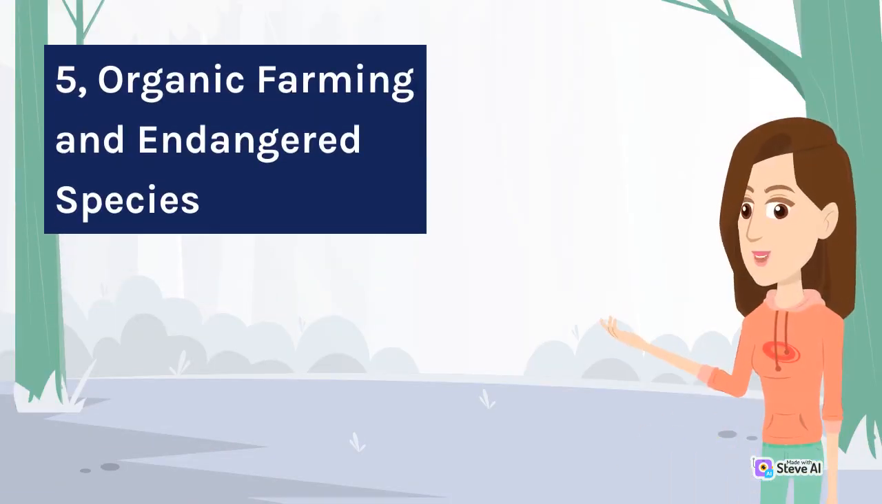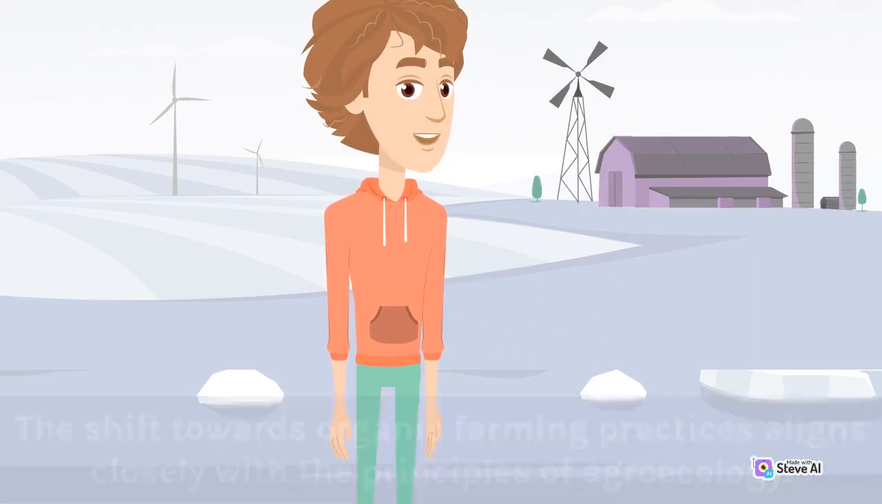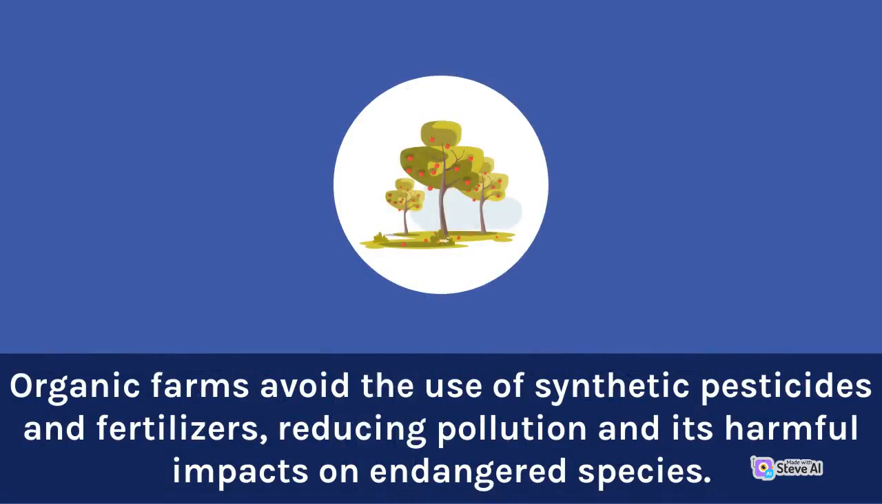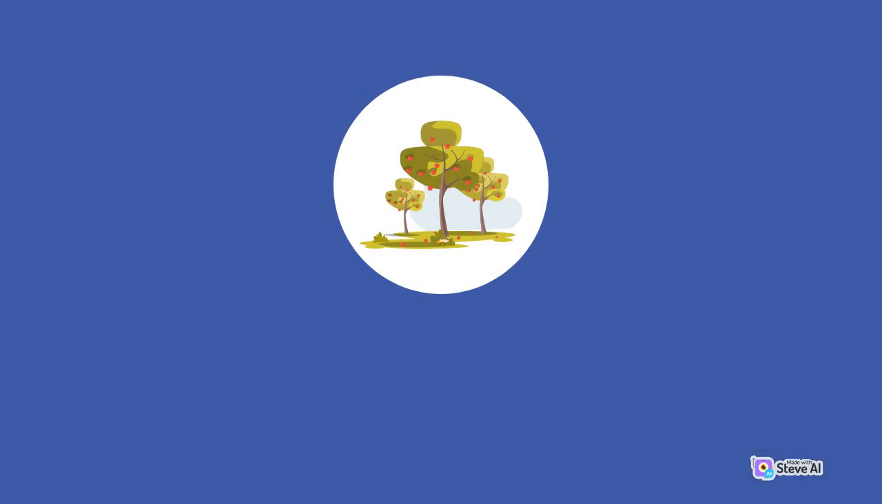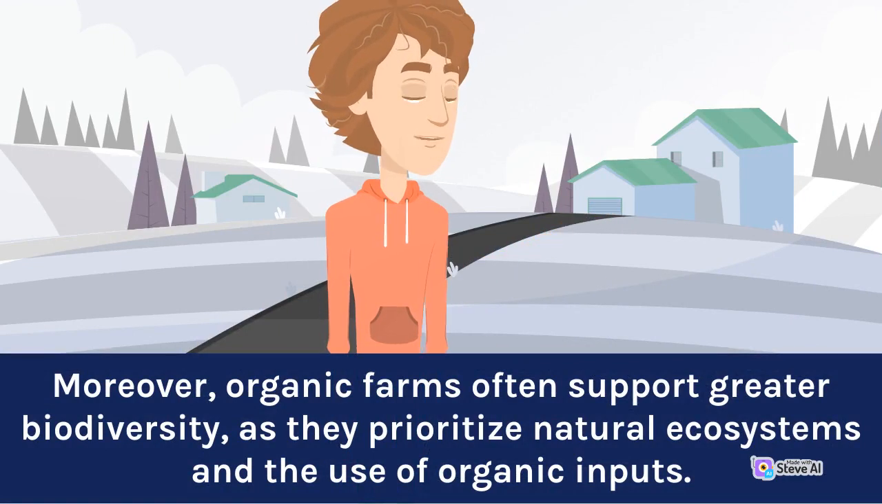5. Organic farming and endangered species. The shift towards organic farming practices aligns closely with the principles of agroecology. Organic farms avoid the use of synthetic pesticides and fertilizers, reducing pollution and its harmful impacts on endangered species. Moreover, organic farms often support greater biodiversity, as they prioritize natural ecosystems and the use of organic inputs.